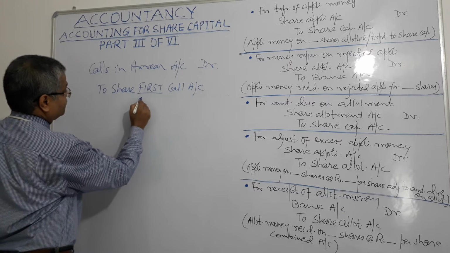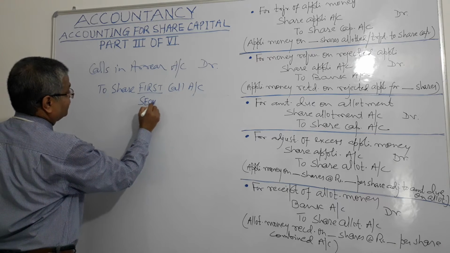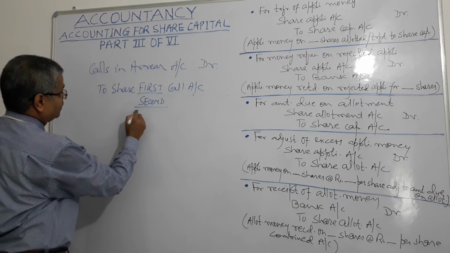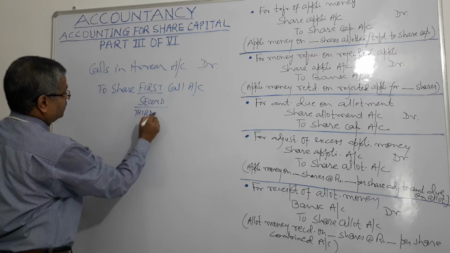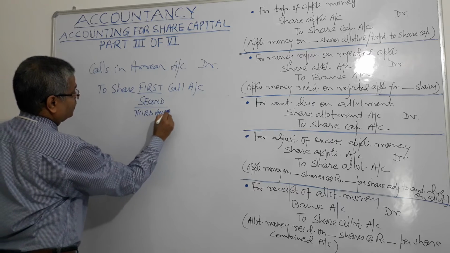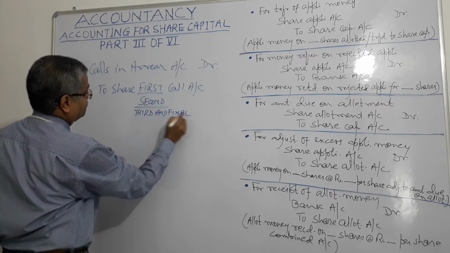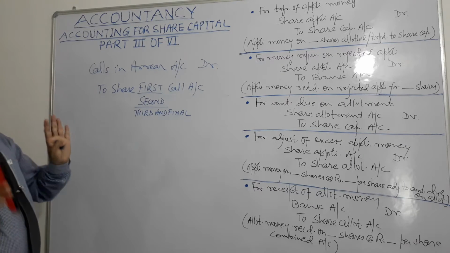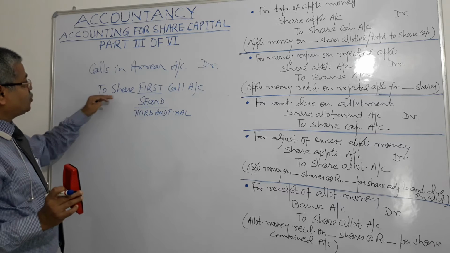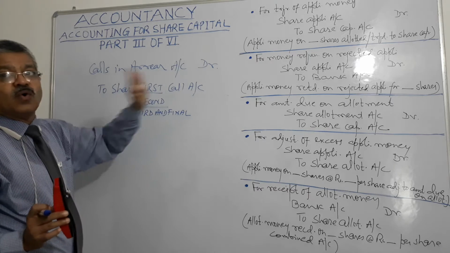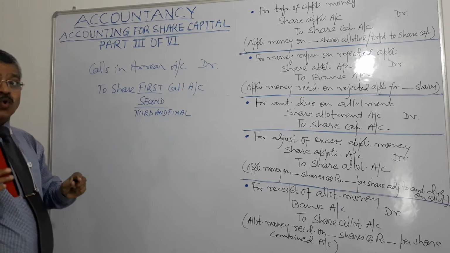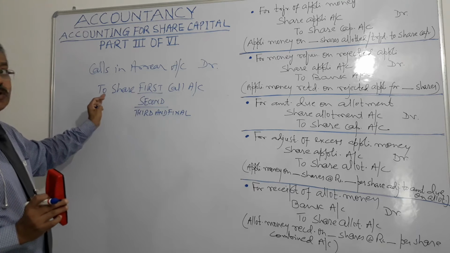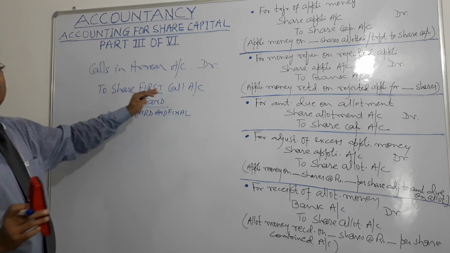If it is not first, if it is second, then second, or if it is third and final, then third and final. If there is only one call, to share first and final call account. If there are two calls, for the first it will be to share first call account, and for the second to share second and final call account.